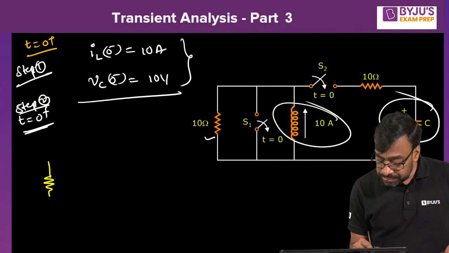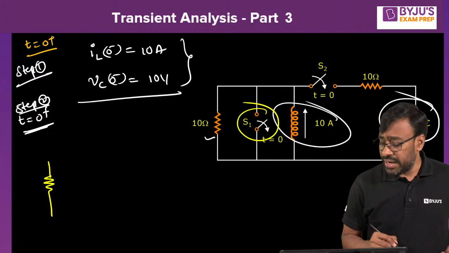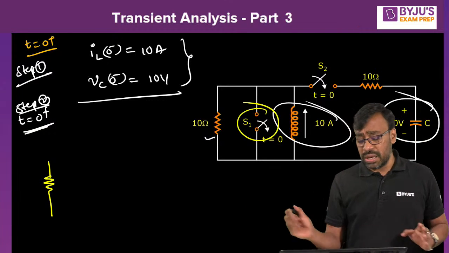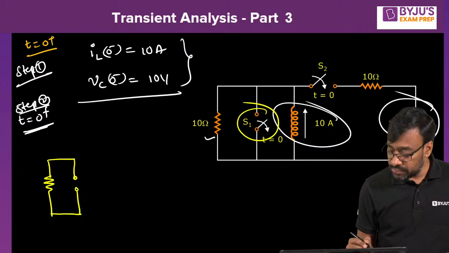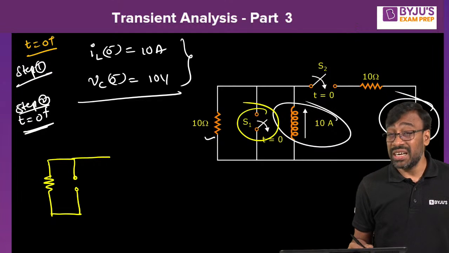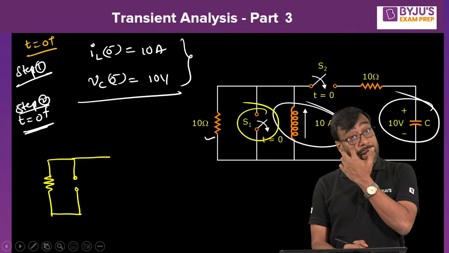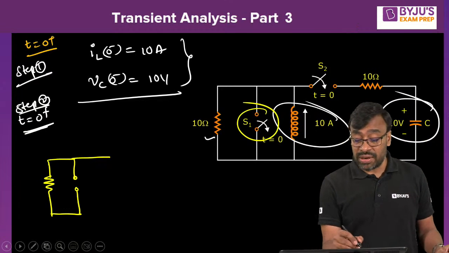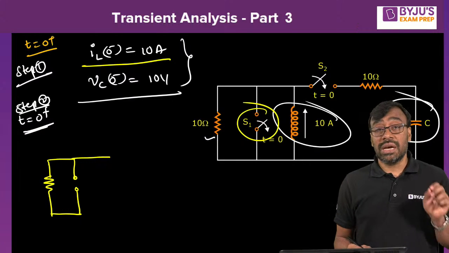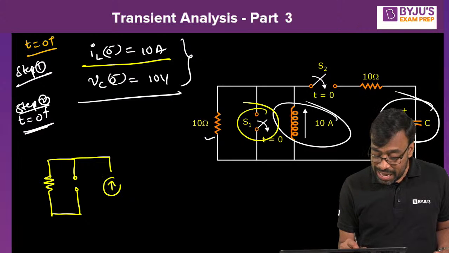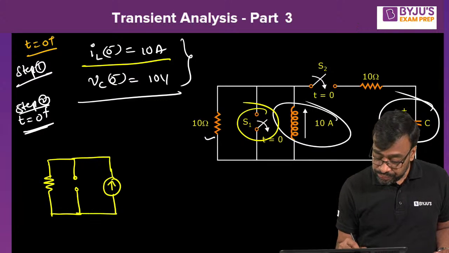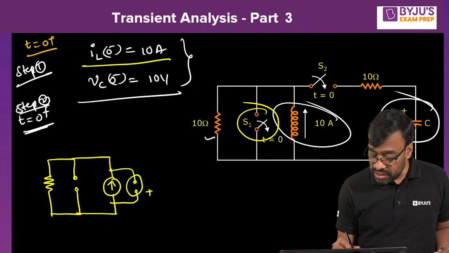Resistor remains resistor. Switching condition: at t equal to 0 you are opening, that means it is open at t equal to 0 plus. Right? Tell me, what about the inductor? I told you already that the inductor must be replaced by an equivalent current source, in case the current through the inductor was some non-zero value, 10 amperes, then an equivalent current source with a parallel inductor model. This is nothing but VL of 0 plus.